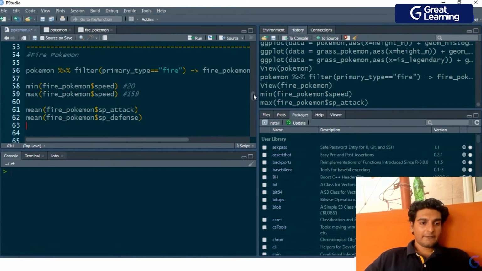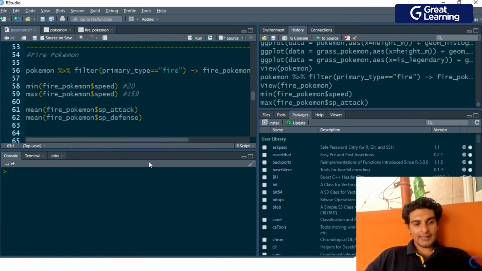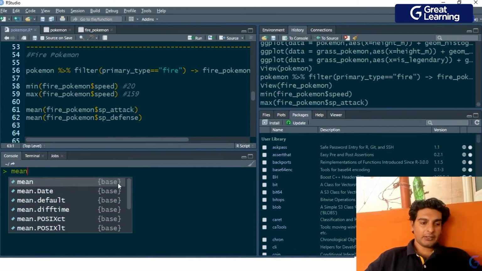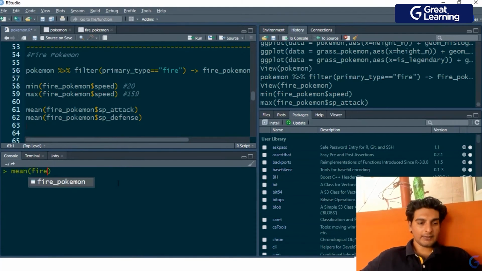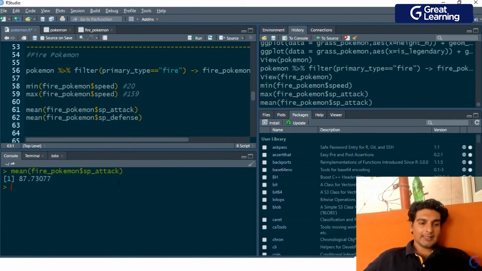So we have found out the minimum and maximum speed of the fire type Pokemons. Now what we are going to do is check the average value of special attack and special defense for fire type Pokemons. And to check the average value, we already know that we'd have to use the mean method, and inside this I'll pass in fire Pokemon dollar SP attack, which will give me the average value of special attack, which is 87.